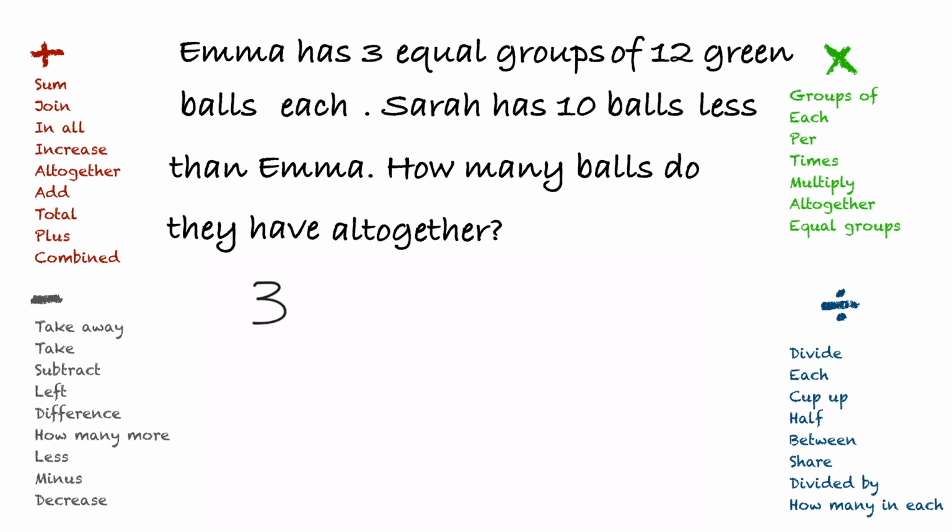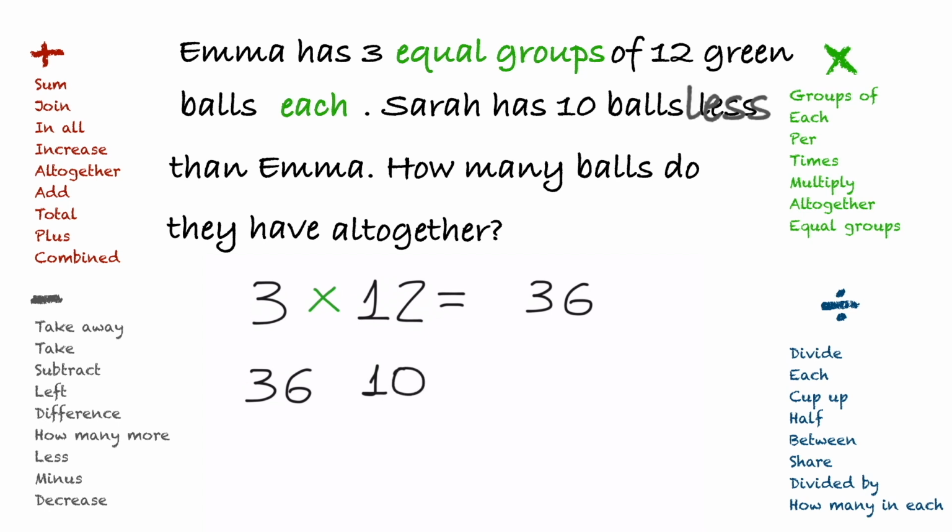Now that we have these keywords, let's solve the problem, one step at a time. Emma has 3 equal groups of 12 green balls each. We see equal groups and each. This is telling us to multiply. 3 times 12 is 36. Now we know that Sarah has 10 less balls than Emma. This is telling us to subtract. 36 minus 10 is 26.